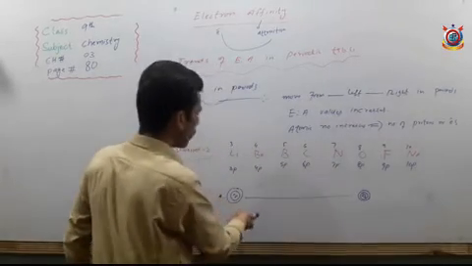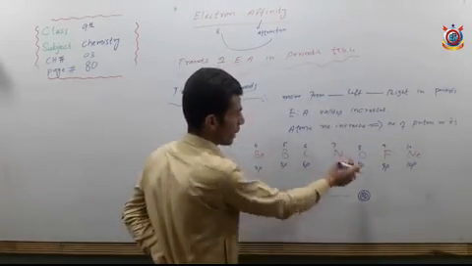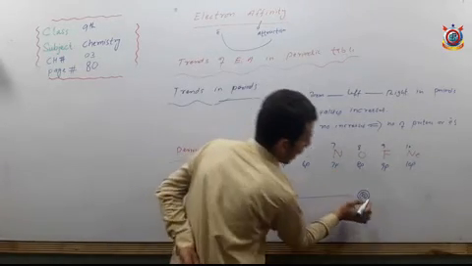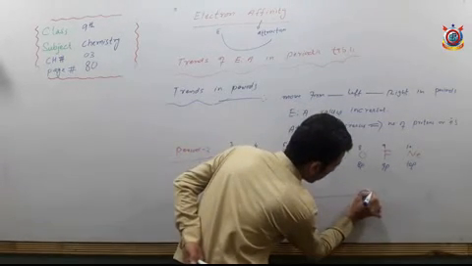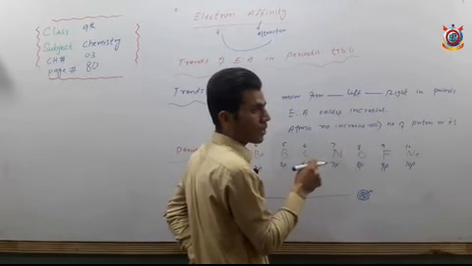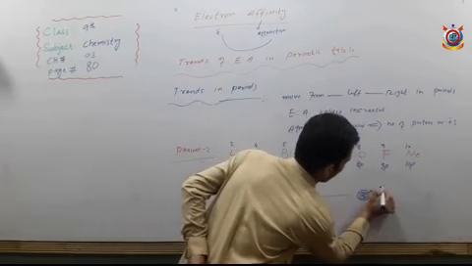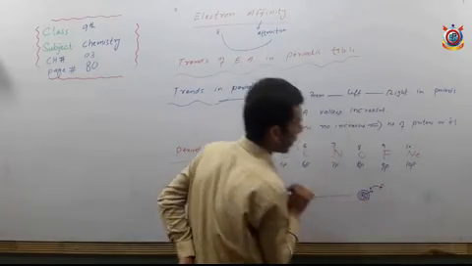So we see when we move from left to right, the size of the atom decreases due to the increase of positive charge. And when the size decreases, the nucleus puts more force of attraction on the new incoming electron.